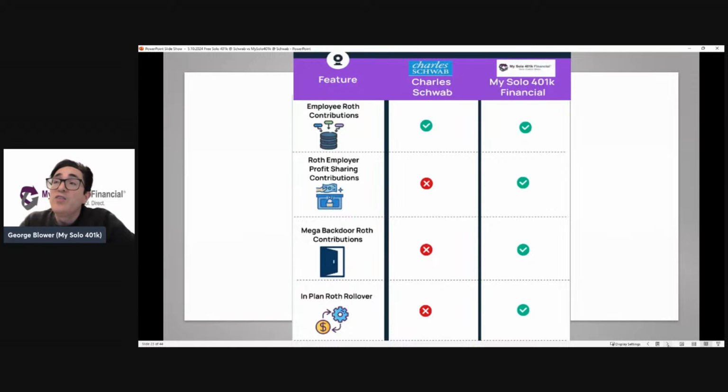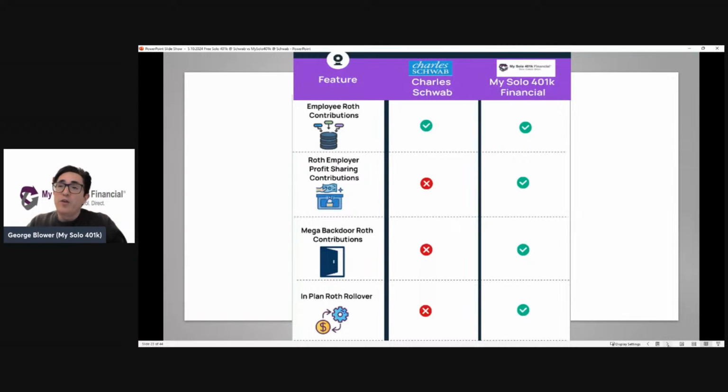So continuing to dig into the features. Schwab did update their plan so that now the individual can make employee Roth contributions. Likewise, of course, our plan has always supported employee Roth contributions. Next consideration, Roth employer contributions, which became authorized under Secure Act 2.0, that is not supported by Schwab's individual 401k. Whereas, of course, our plan does allow for employer Roth contributions.